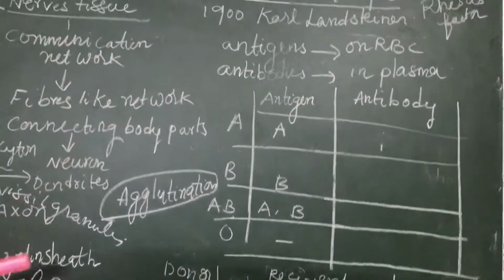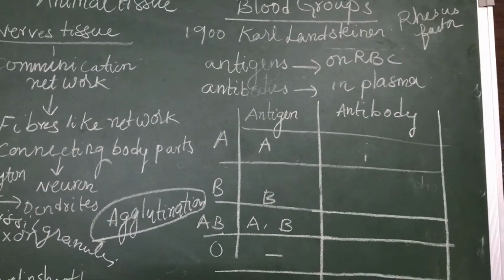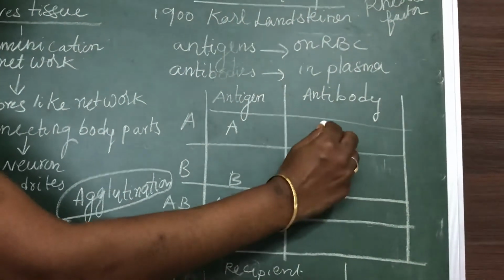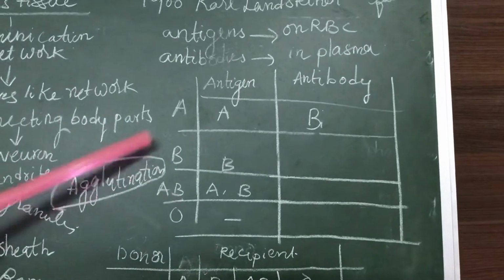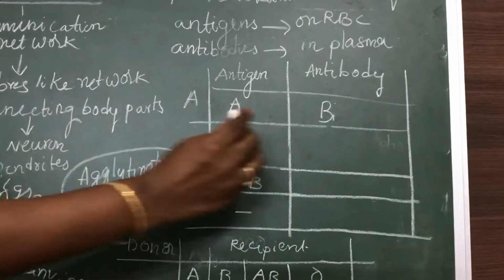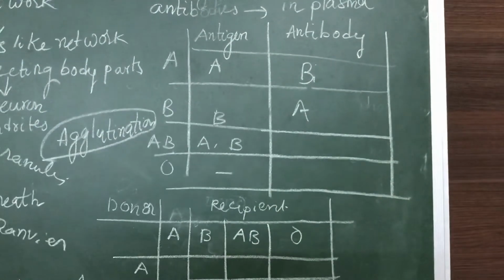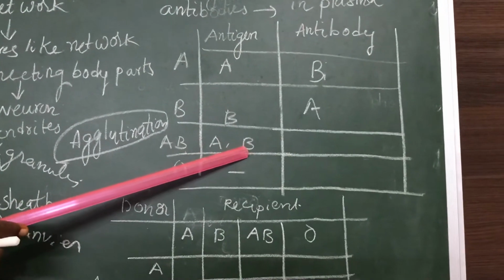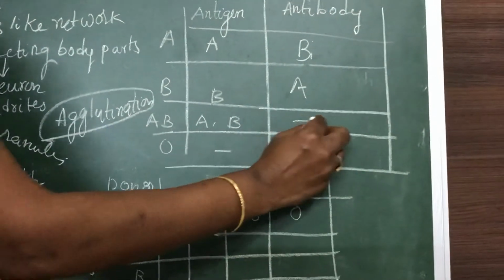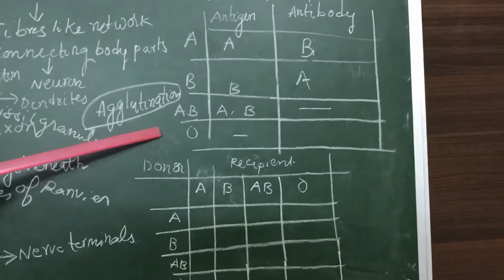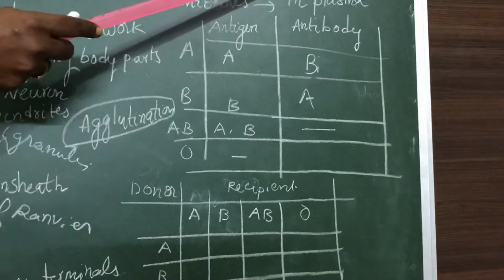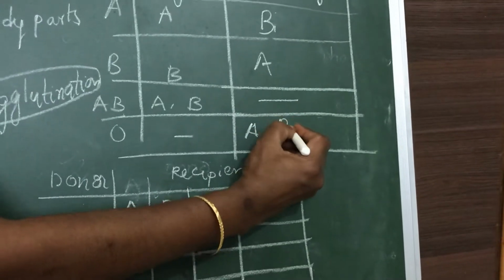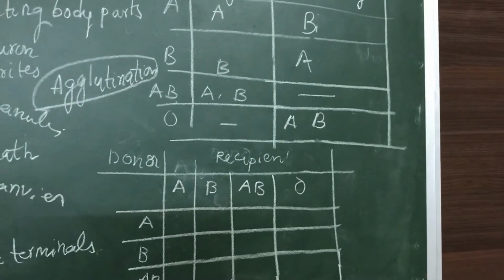Let us see what antigens are present in each blood group. A blood group consists of antigen A and antibody B. B blood group consists of B antigen and antibody A. AB blood group consists of A antigen on RBC and B antigen on RBC, but they do not have antibodies. Now coming to the O blood group. O blood group does not have any antigens on RBC, but they have antibodies, A antibody and B antibody.